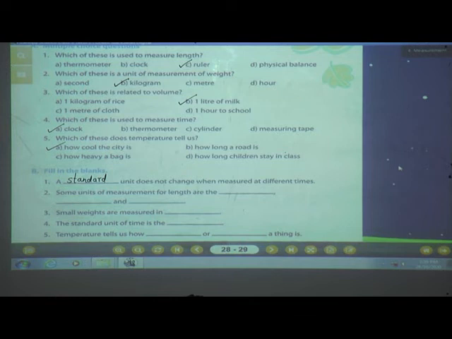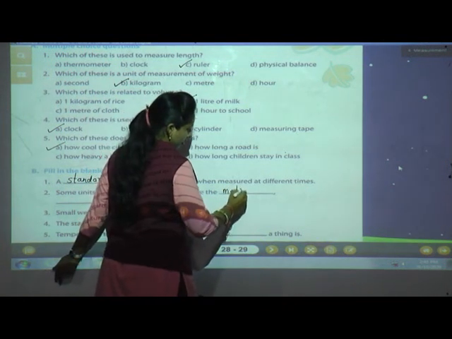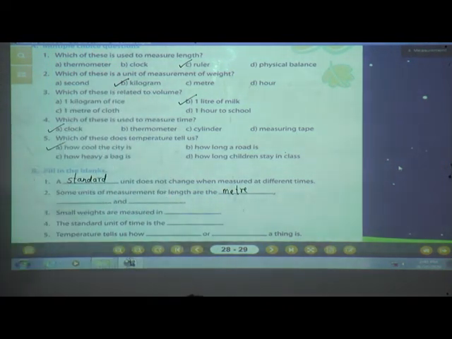Some units of measurement for length are the dash dash, dash dash and dash dash. Yes, what do we use for the length? In the beginning we have studied, we use meter, isn't it? Again, what do we use?